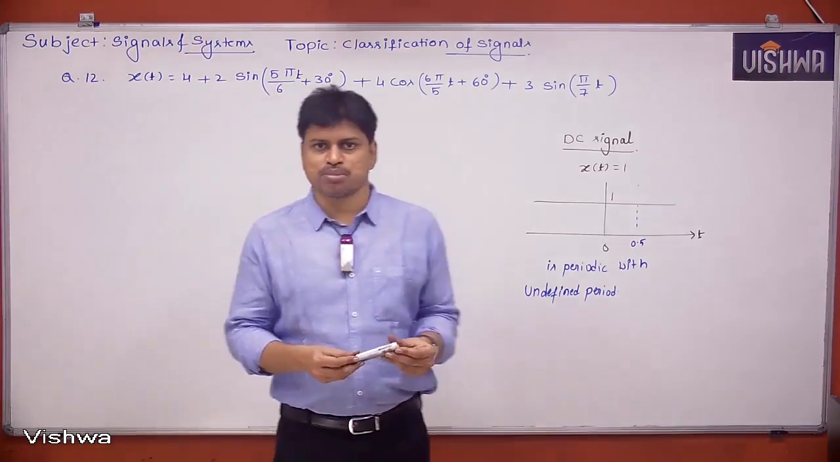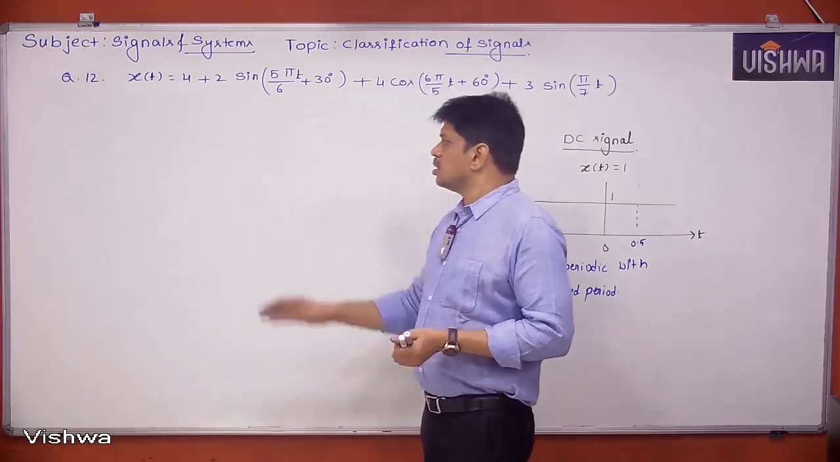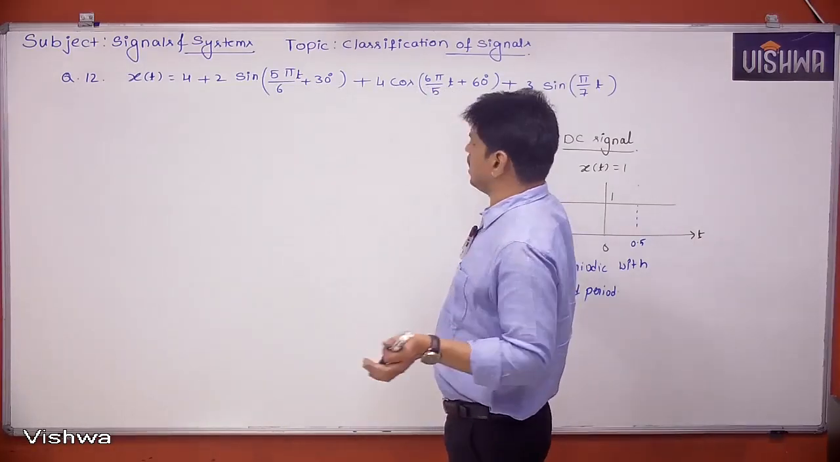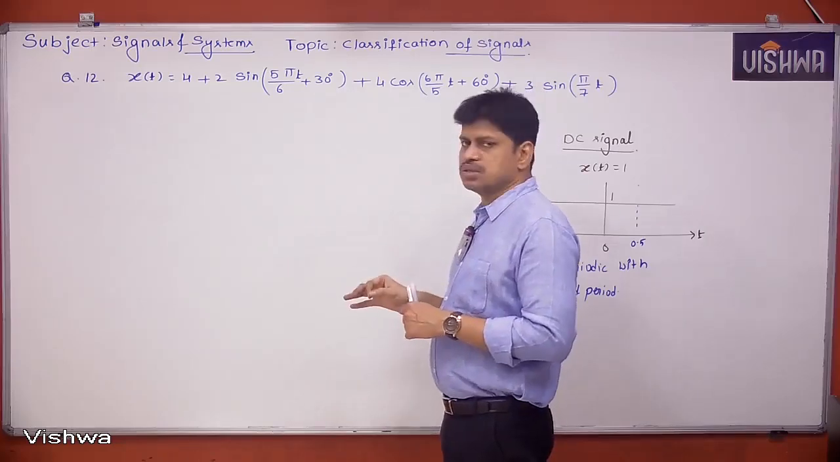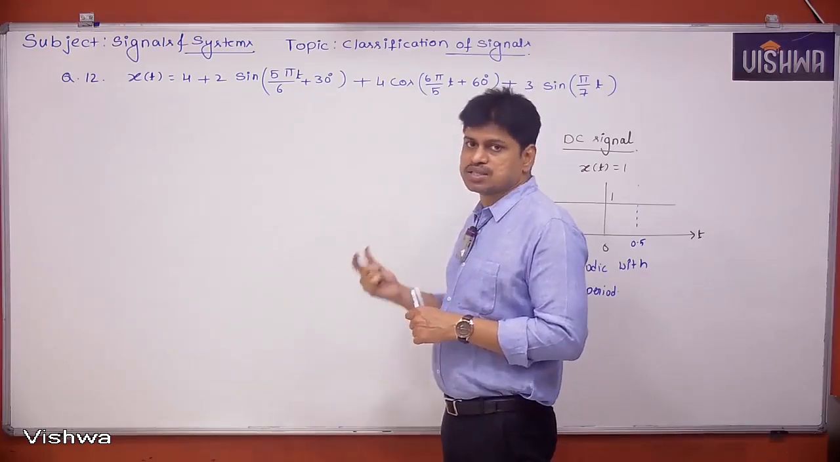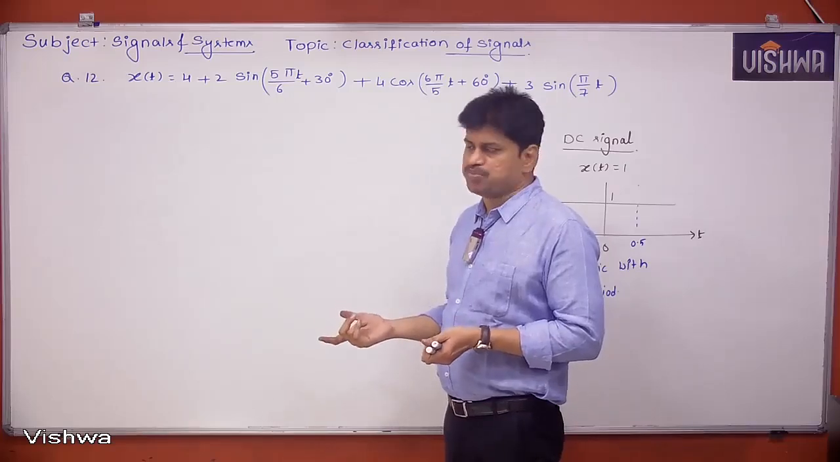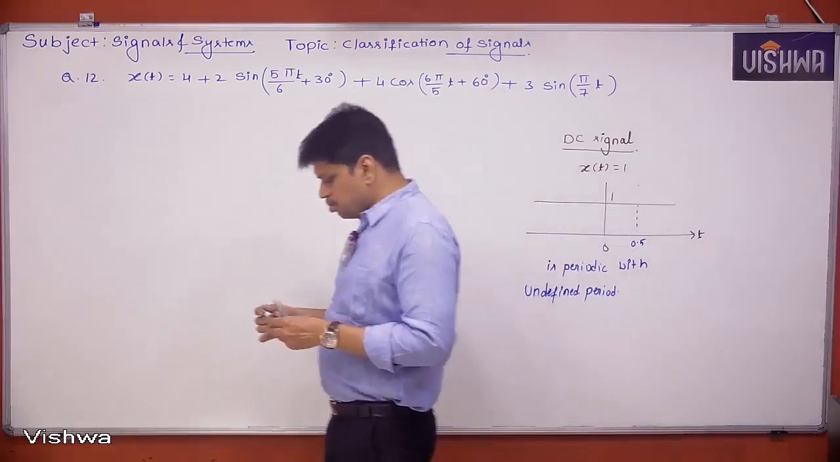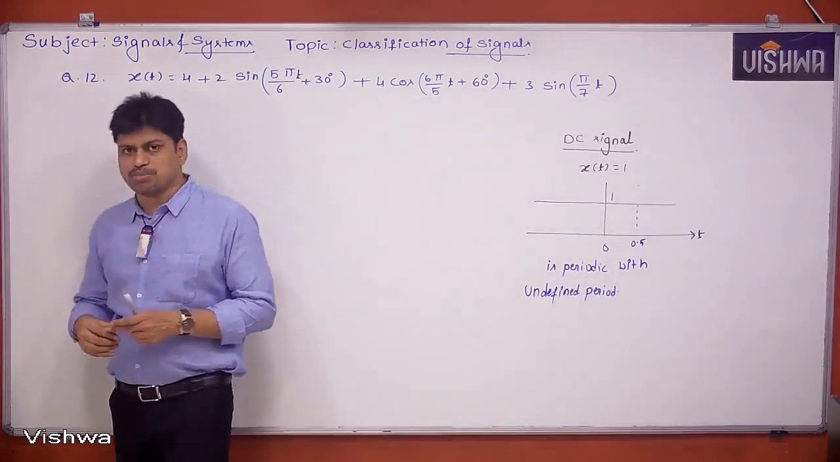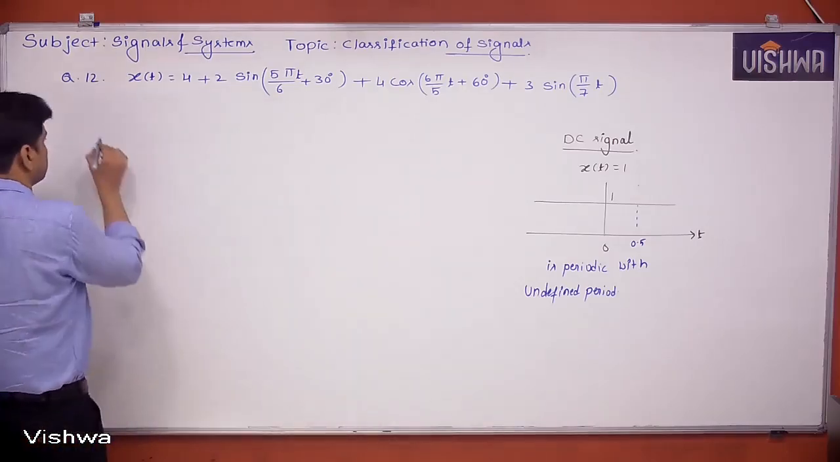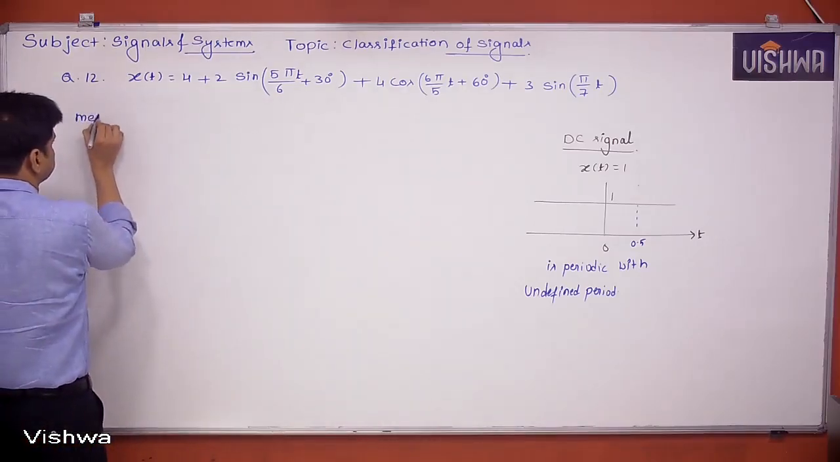Understood what I am trying to say? Individually these signals are periodic, no doubt. But the combination, or the sum, is it periodic? So I can say maybe, maybe not. Why, sir? Actually there is a procedure to say whether it is a periodic signal or not. So first let's say method 1.